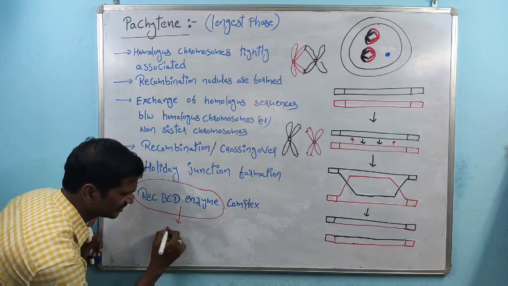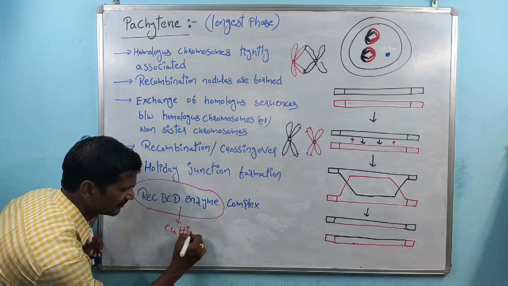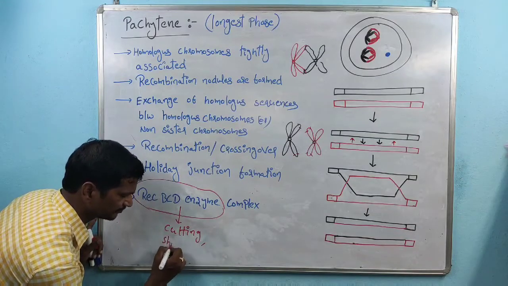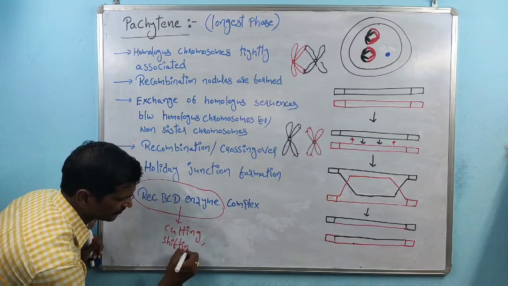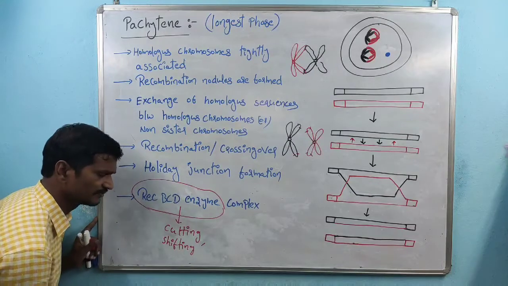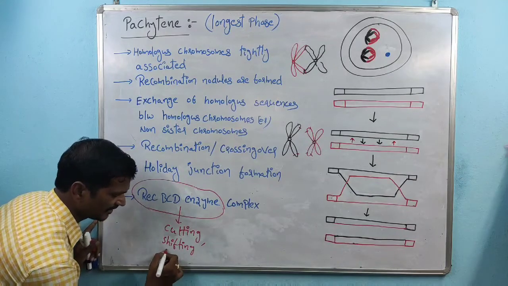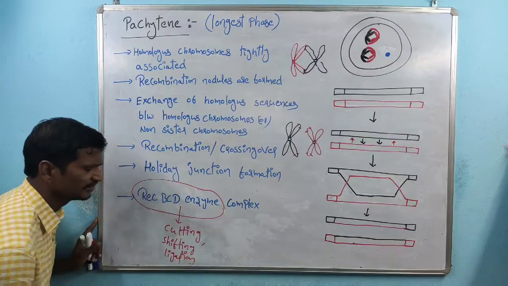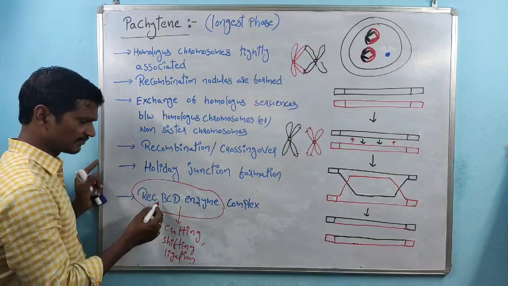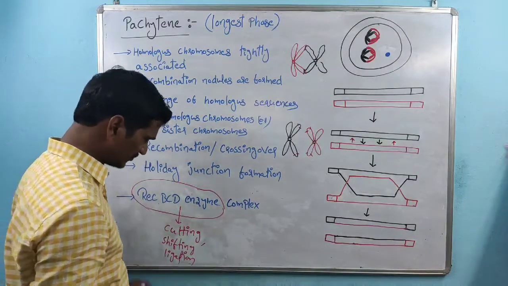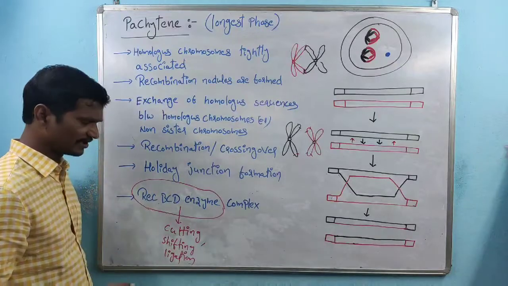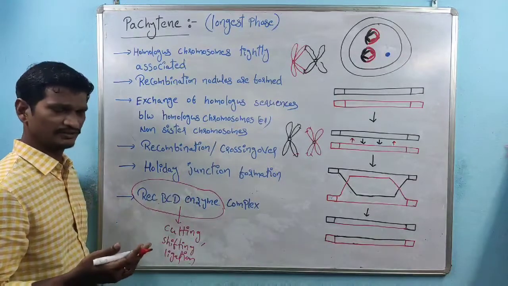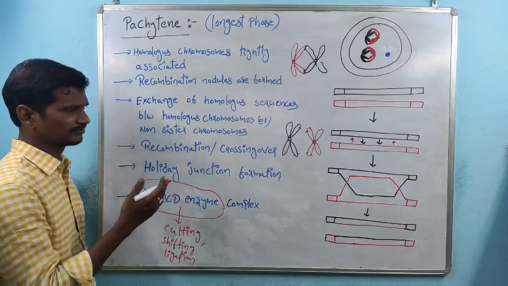The very first function is cutting. The next function is the shifting. The next function is the ligation. These three functions are performed by the RecBCD enzyme. So how are the functions carried out? Let me explain.